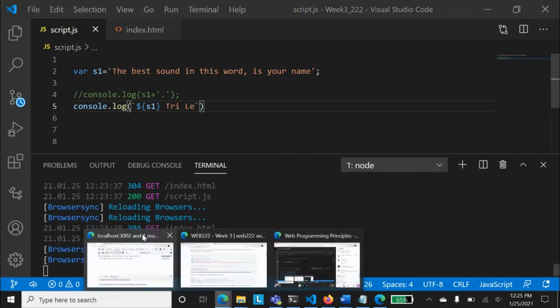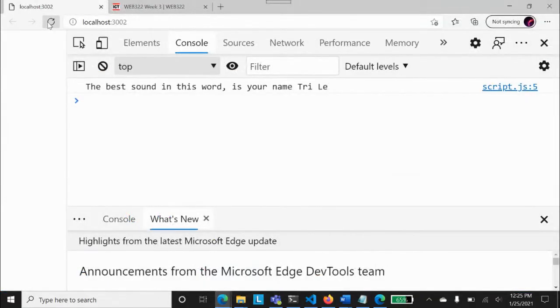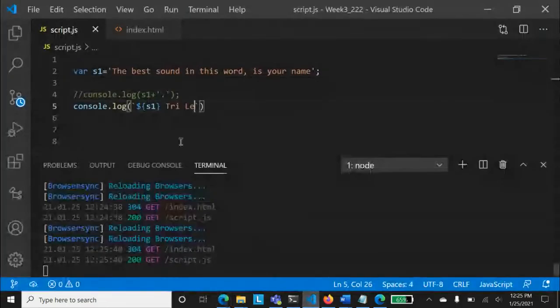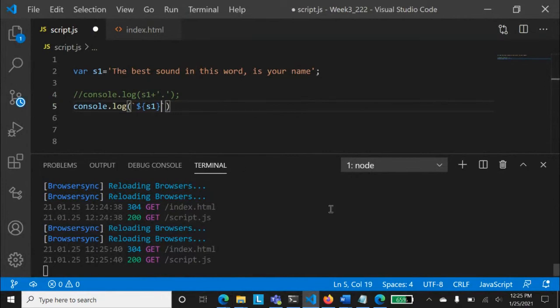Now check it. So we are ending the sentence, and now what we can do is add the name and Try Lee. After the curly braces, everything else you write is just a string. Again, after the curly braces, whatever you write will be a string. If I say concatenate a dash with it, you will just place a dash. So concatenation is a very easy thing, and it depends on you how you want to do it.